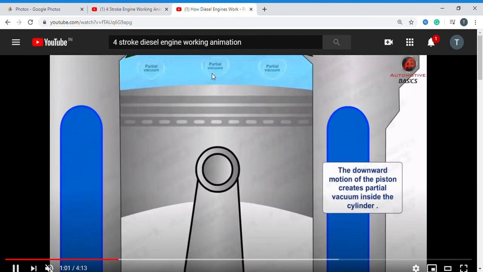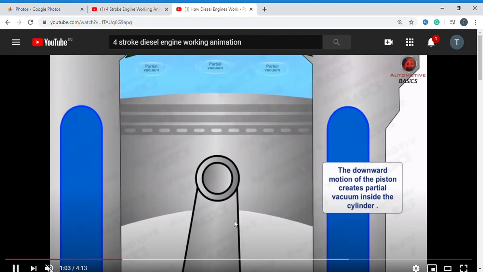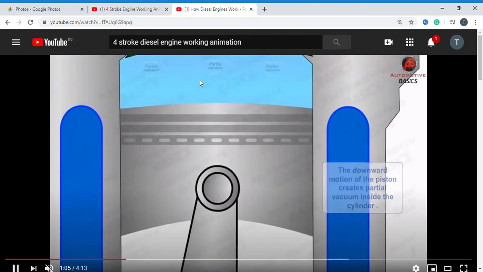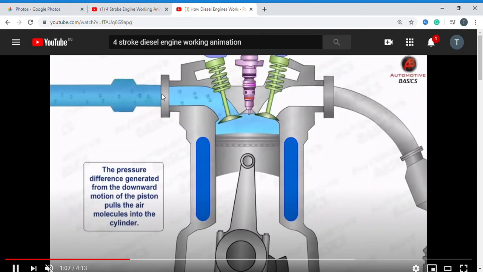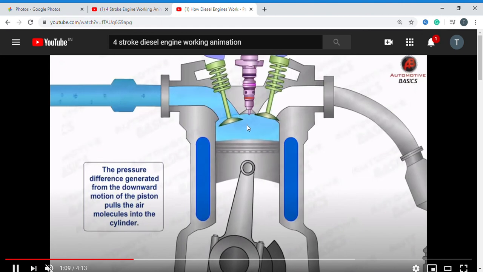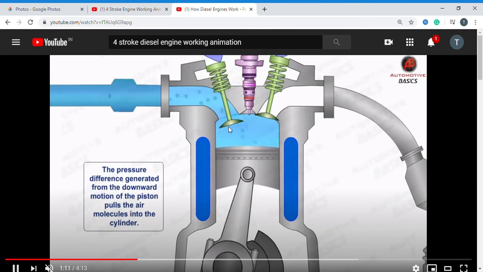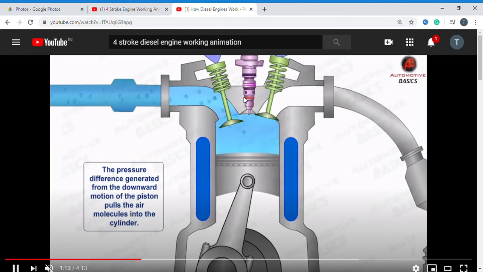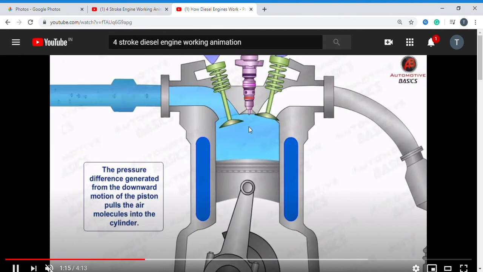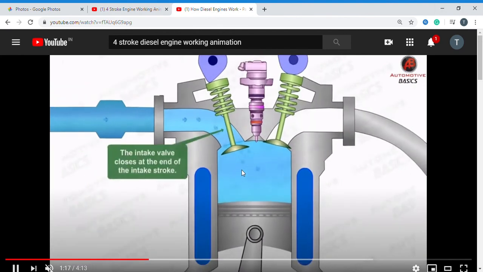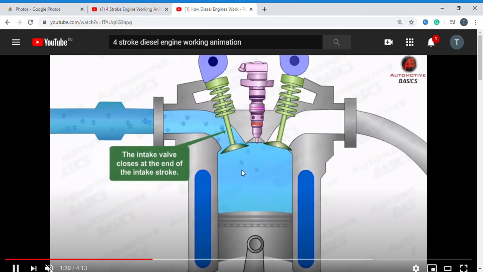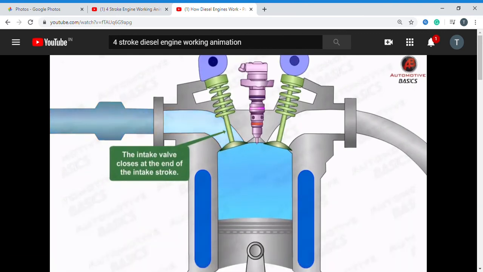The piston moves from TDC to BDC. Vacuum is created, so the air enters. The inlet valve opens and air enters. This is a fuel injector. The outlet valve is closed. So this process we call the suction process.